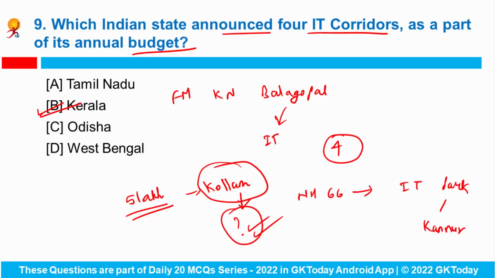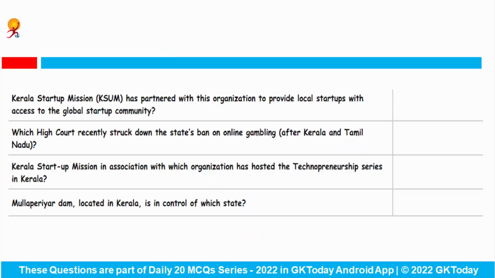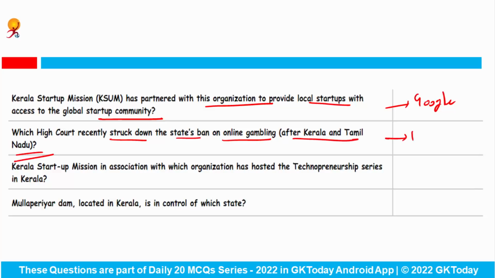Now let's see some of the important things regarding Kerala. Kerala Startup Mission has partnered with this organization to provide local startups with access to the global startup community. This tech giant is Google. Next is, which High Court recently struck down the state's ban on online gambling after Kerala and Tamil Nadu? Answer is Karnataka. Kerala Startup Mission, in association with which organization, has hosted the Technopreneurship Series in Kerala? So this has been done in association with Cisco Launchpad.